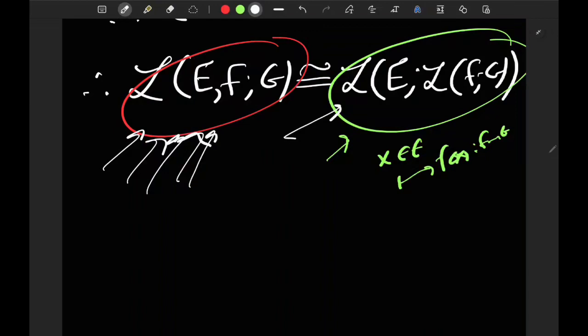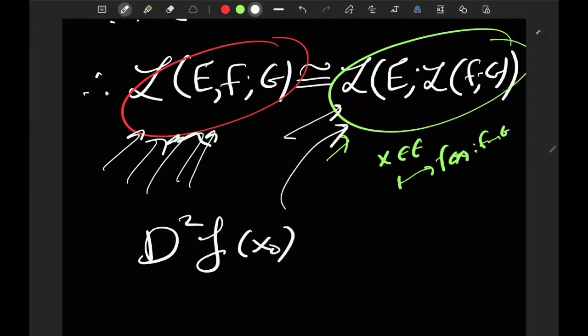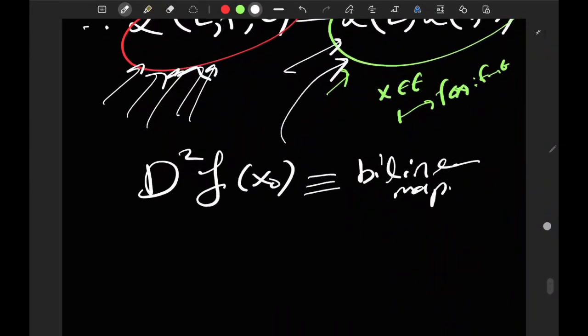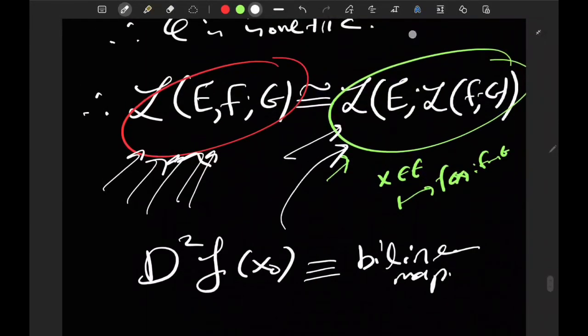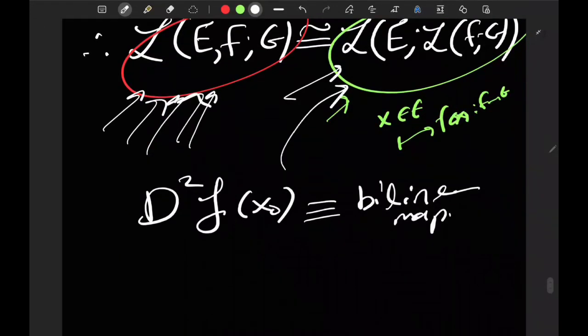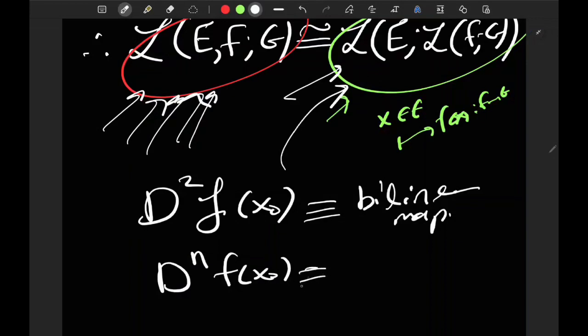What you will find out is that the double derivative of a function at a given point x0, which is going to be an element of this space by nature, is going to be identified with a bilinear map. And the same story can be said if you have n-fold stuff like this: it's going to be isometrically isomorphic to all the n-linear forms, and you're going to identify the nth order derivative with an n-linear map.